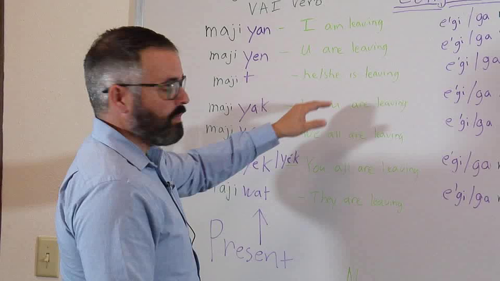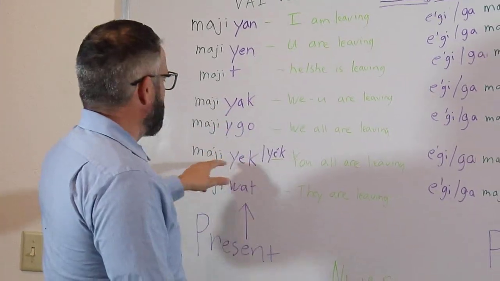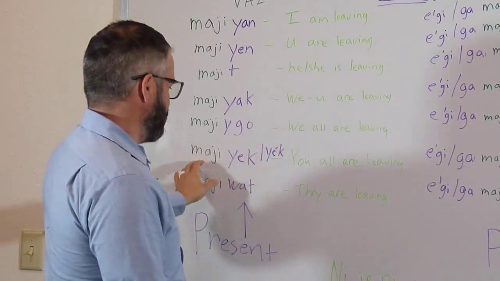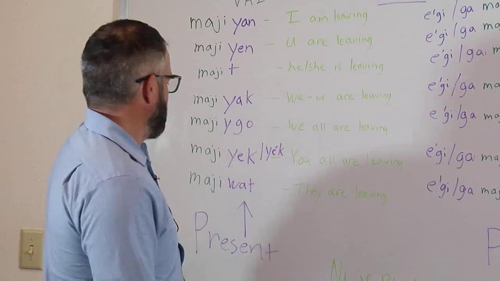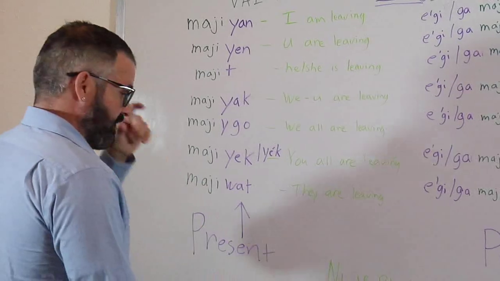Maji yak, we but not you are leaving. Maji go, we all are leaving. Maji yuk, and some people also say maji yak. A little variation. So maji yuk or maji yak for you all are leaving. Maji wat, they are leaving. Now this is the present tense.